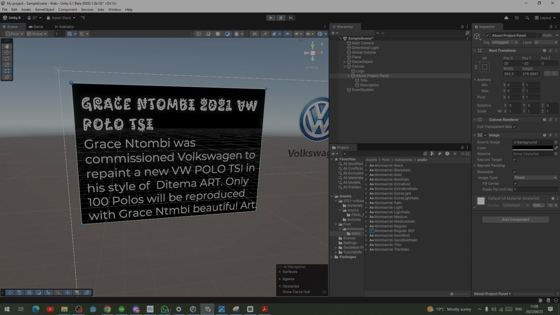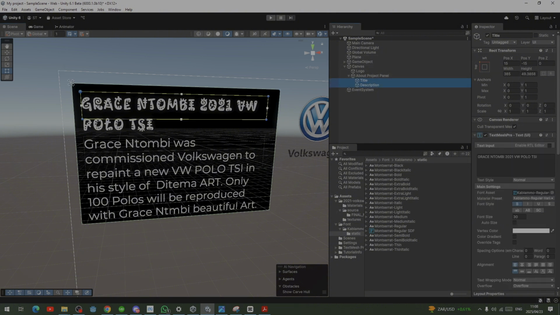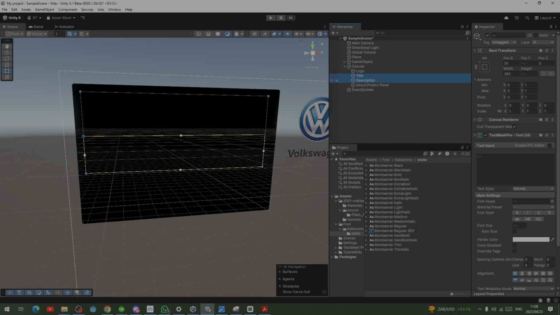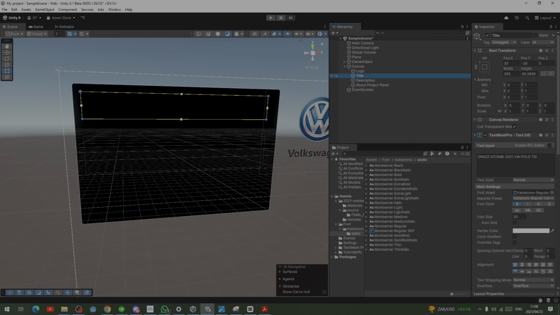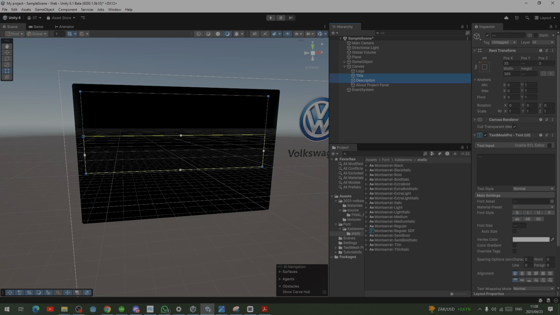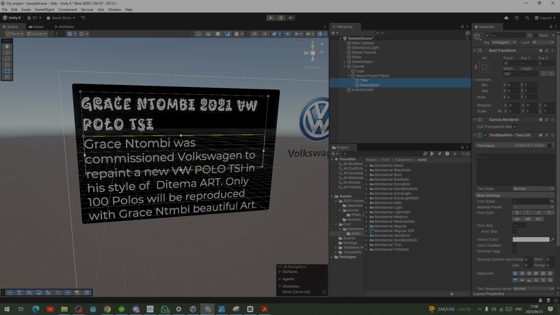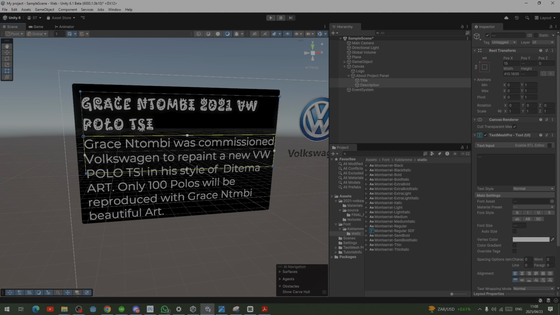Luckily, in this case, it didn't move with the font, but in most cases, you would see it moving with the fonts. And to avoid that from happening, you'll have to drag this thing outside and just adjust it without the text and the description being part of the panel.